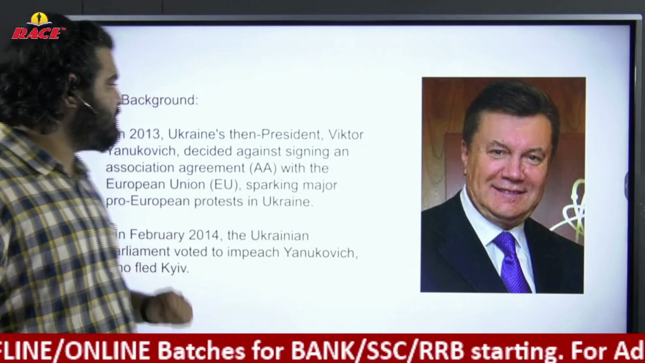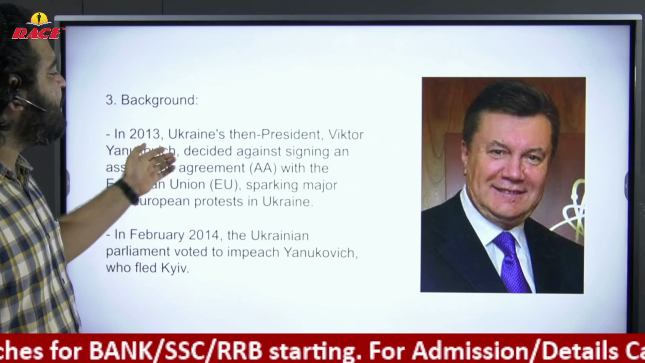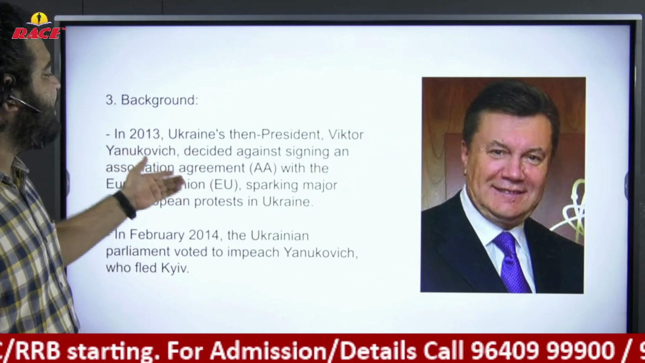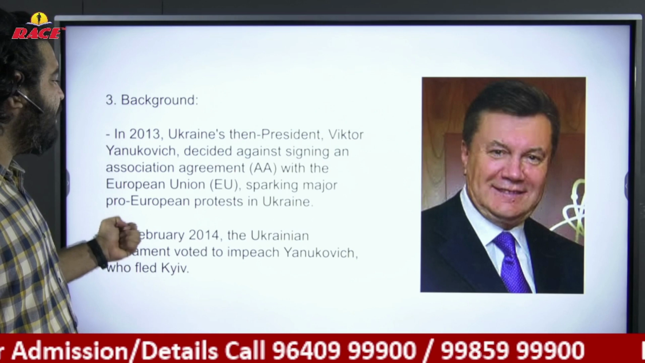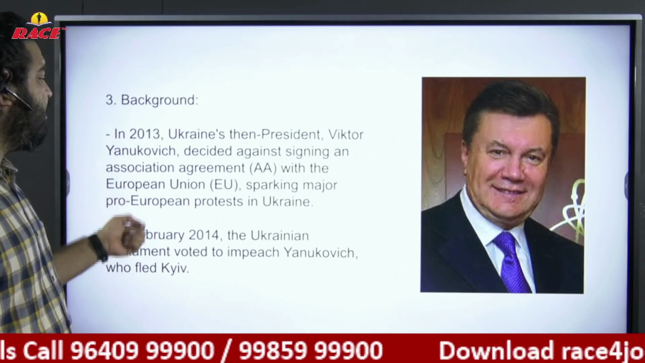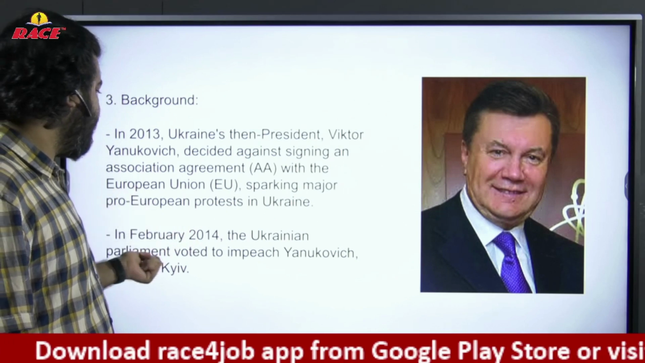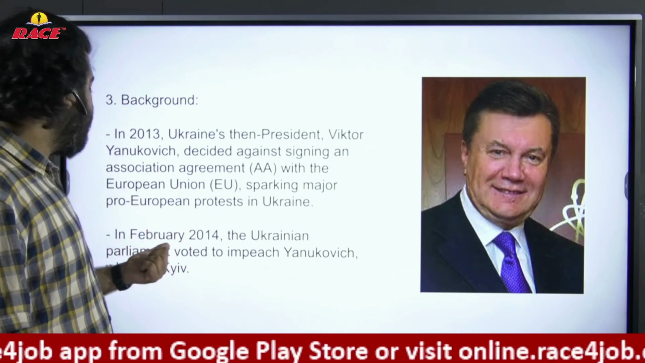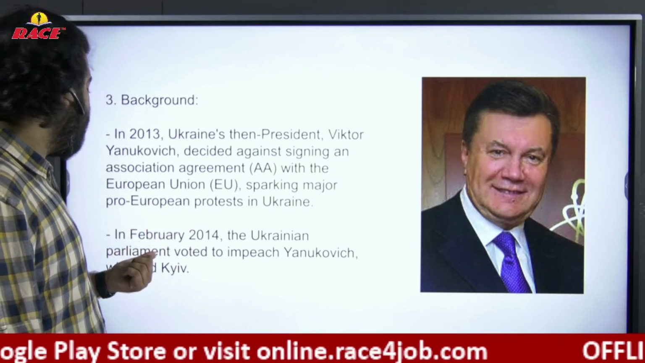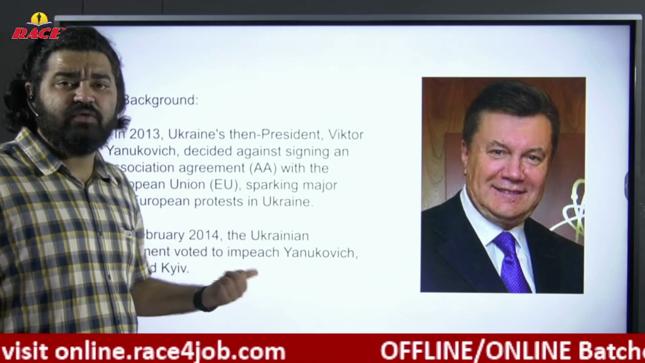He was a former president. In 2013, Ukraine's then president Viktor Yanukovych decided against signing an association agreement (AA) with the European Union, sparking major pro-European protests in Ukraine. In February 2014, the Ukrainian parliament voted to impeach Yanukovych, who fled Kiev. Kiev is the capital of Ukraine.